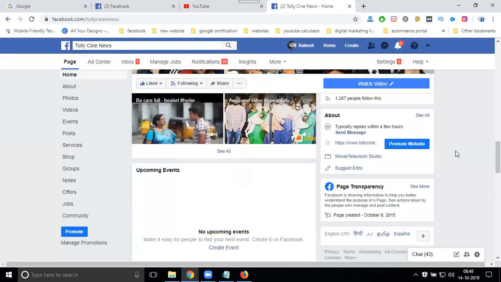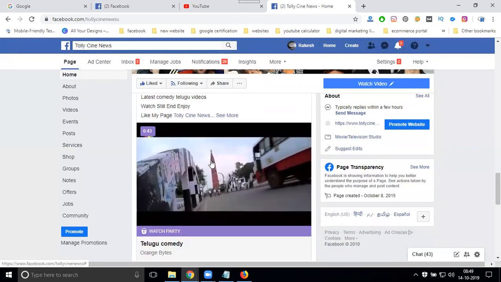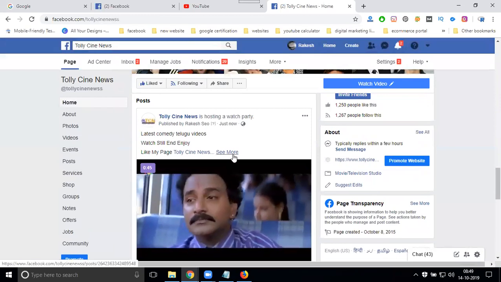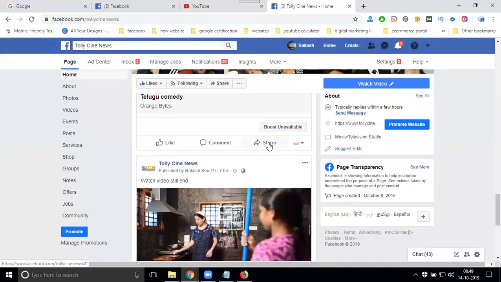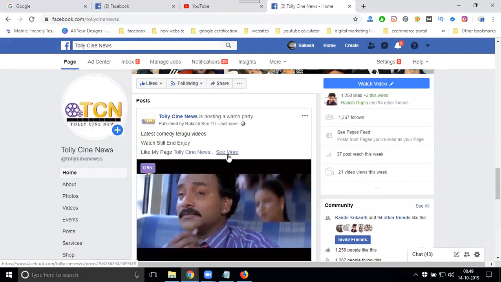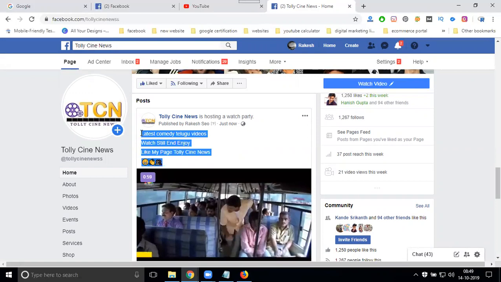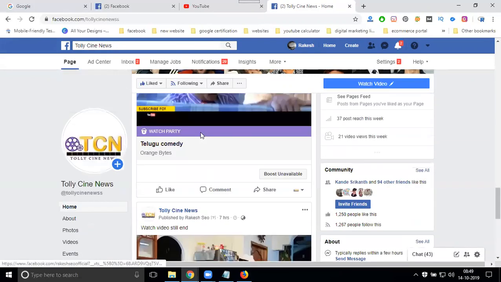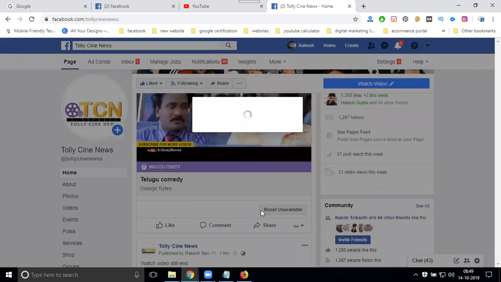To engage your page audience, and you can schedule the watch party with any kind of videos. You can also share this watch party to other pages. Don't forget this option: share to other page.